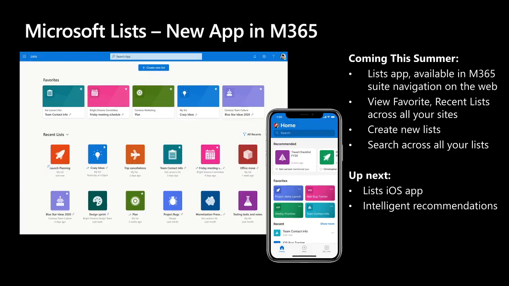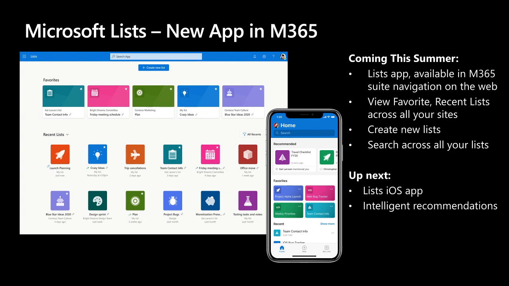It's important to know that there are two types of lists now. There are the lists you know and love today, which are lists that live inside SharePoint team sites. And they're shared from the get-go with the same set of people that are inside that team site. We're also introducing the ability to create personal lists. So you can create a list that only you can access until you're ready to share it with your team. This page shows you a mix of your shared lists inside of team sites and the personal lists that you've created and optionally shared with other people.